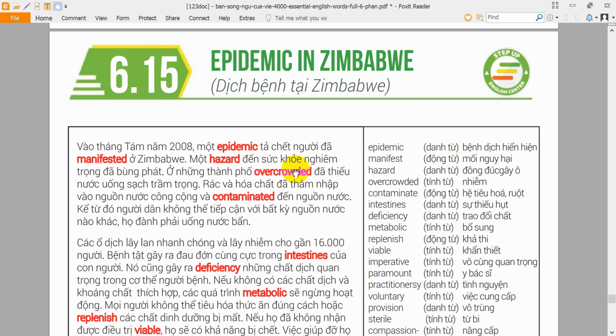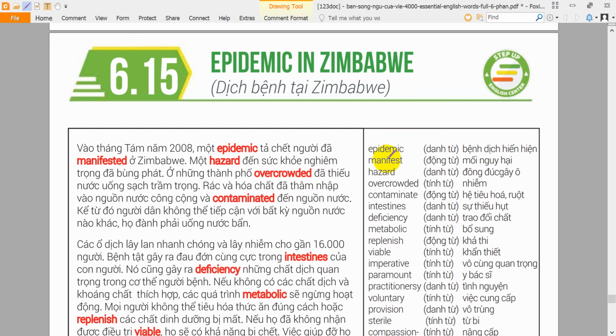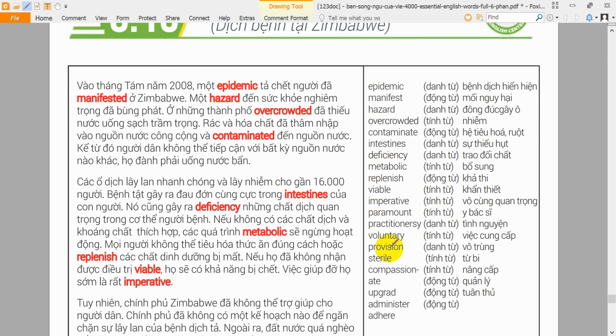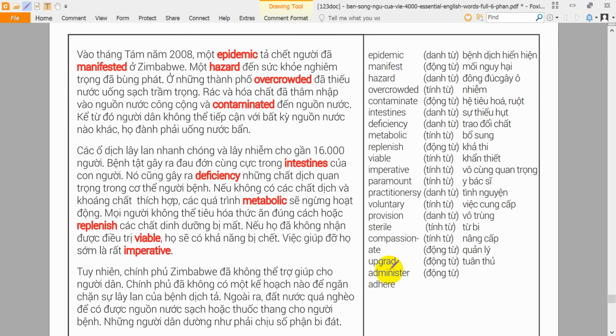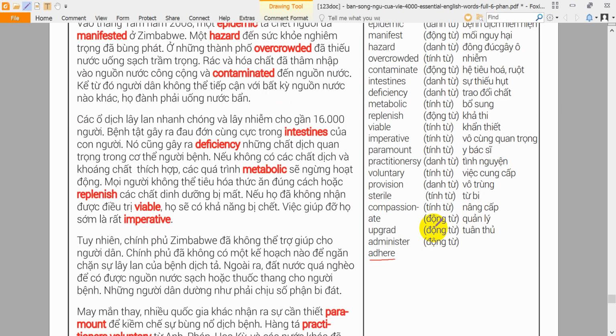Unit 15. Word list. Adhere. To adhere means to act in the way that a rule or agreement says is right. If the new employees wish to succeed, they must adhere to the boss's rules. Administer. To administer means to take responsibility for organizing something. The teacher's assistant will administer the test.